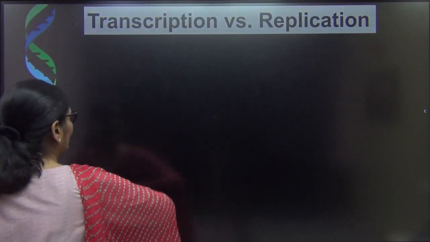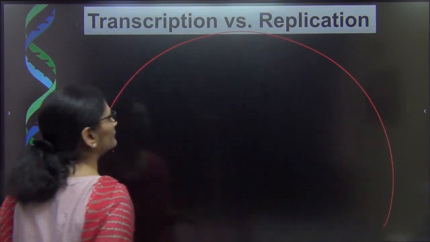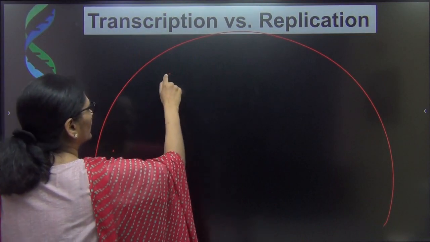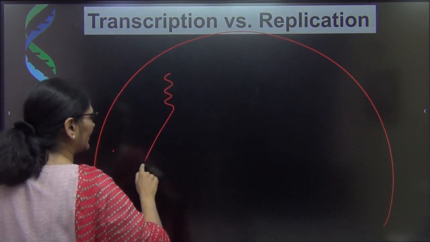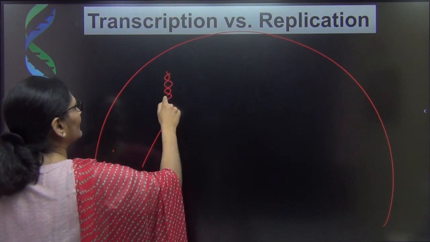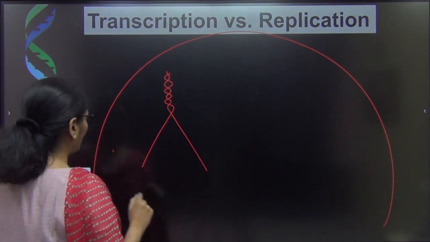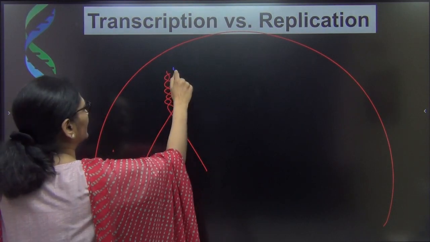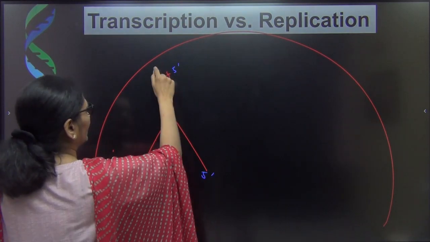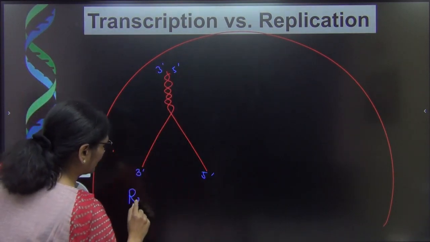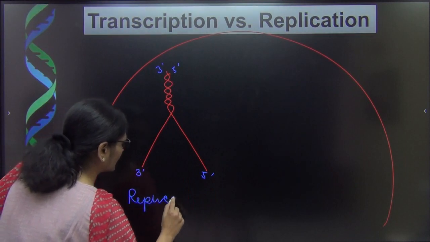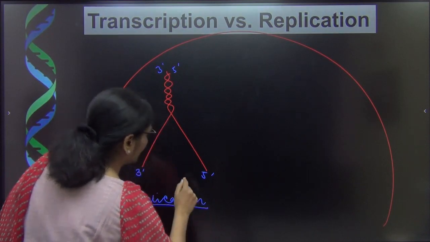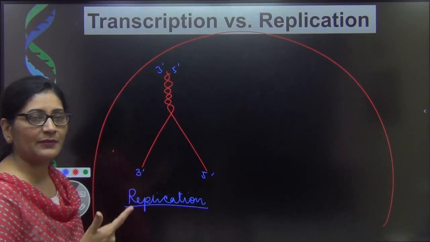To understand this, let us assume this to be the nucleus of the cell. Let the pot be the cell and let this be the nucleus. Now I am drawing a DNA. So this is our double-stranded DNA, and this DNA is now ready to replicate, to form a copy of DNA itself. Let me draw the polarity. Let this be 3 prime 5 prime, and let this be 5 prime 3 prime. Now what process am I trying to explain? The process I am trying to explain is replication, whereby a DNA will be making another copy of itself. Okay? This process is called as replication, when DNA makes a DNA.